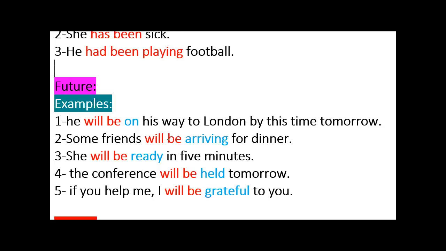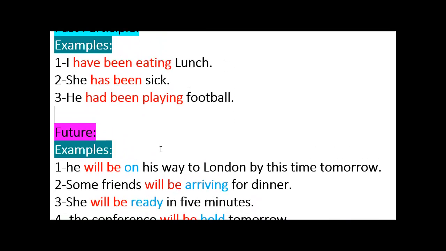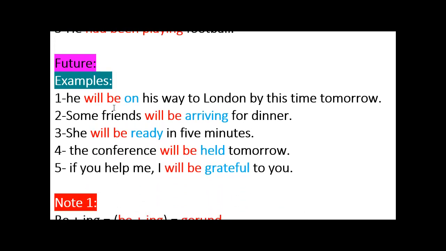The verb to be here is in the base form for the future, and is followed by a preposition, a verb plus ing, an adjective, or a past participle like held. So present is, am and are; past was and were; past participle been; and for the future, the base form be.